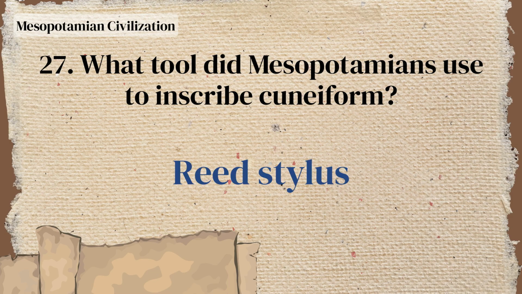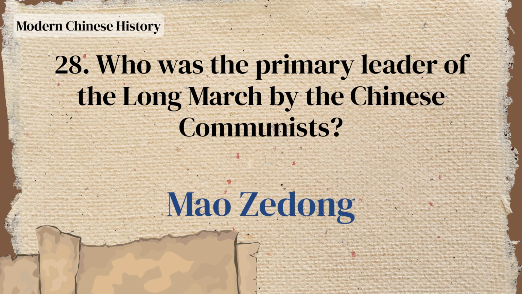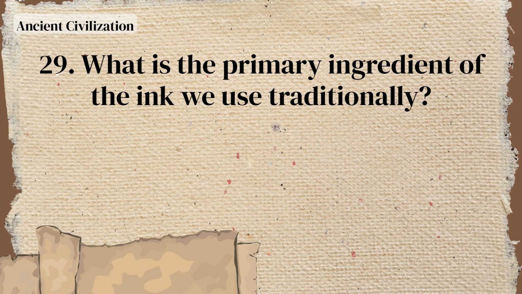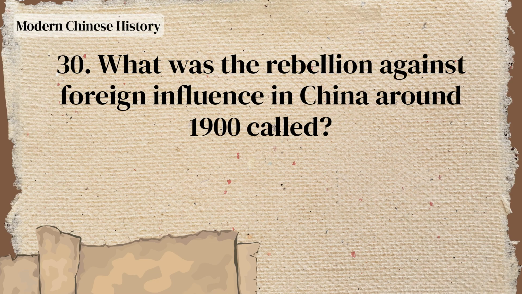Reed stylus. Who was the primary leader of the Long March by the Chinese Communists? Mao Zedong. What is the primary ingredient of the ink we use traditionally? Soot from burning pine wood. What was the rebellion against foreign influence in China around 1900 called?